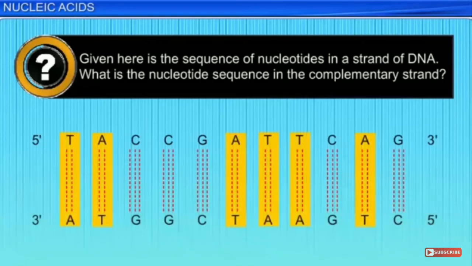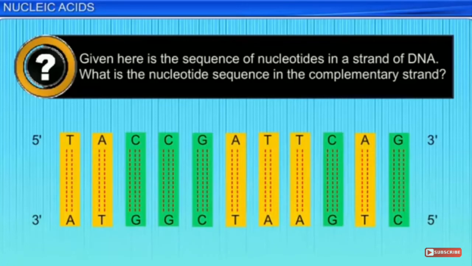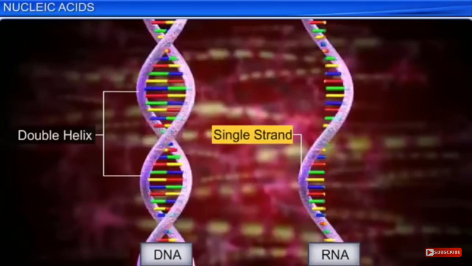Here for you some example is given that one sequence may be given and you have to find out the opposite strand. Can we? Yes, if it is TACCG, similarly you will be having opposite strand, that is ATGGC. You can go for having a particular trend. If you know the one series, you can go for knowing the opposite series ultimately, because there is a fixed bonding. Thymine हमेशा adenine के साथ ही bonding बनाएगा, ये fix हो जाता है. So if you have T, it will be opposite A over here.